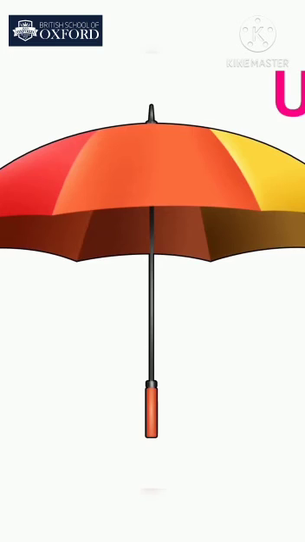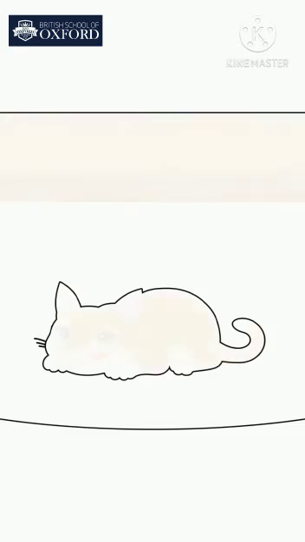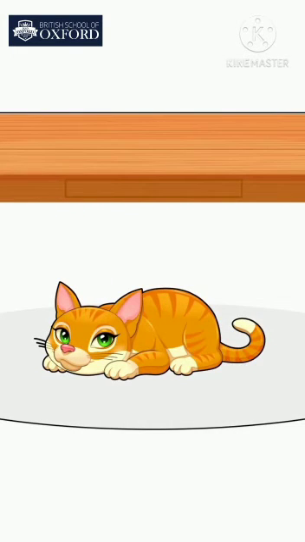Umbrella. It's an umbrella. And U, A. Up. Up means ऊपर. U, A. Under. Under means नीचे. U, A. Under. And this is unhappy.